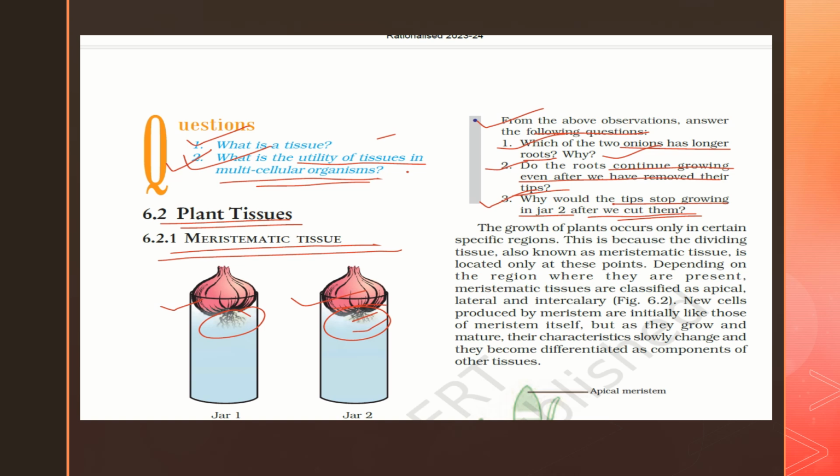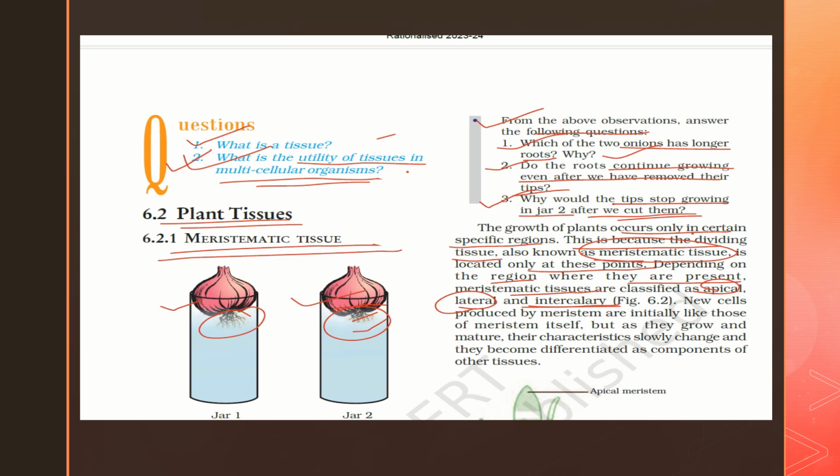Now, the growth of plants occurs only in certain regions. These specific regions are there where the growth happens in plants, not in all the parts. This is because the dividing tissue, which is known as the meristematic tissue, is located only in these points itself, right? Depending on the region where they are present, meristematic tissue is classified as apical meristem, lateral meristem, or intercalary meristem, right?